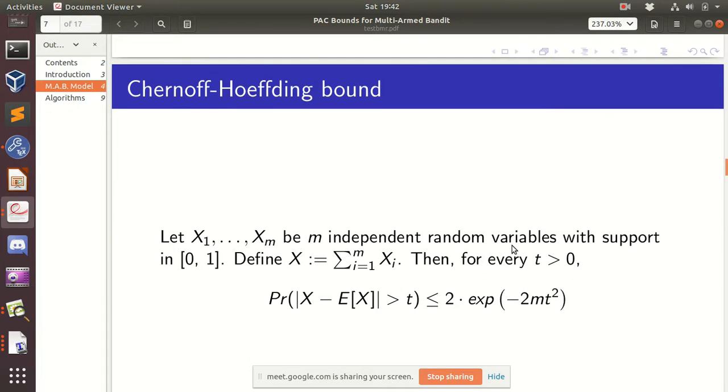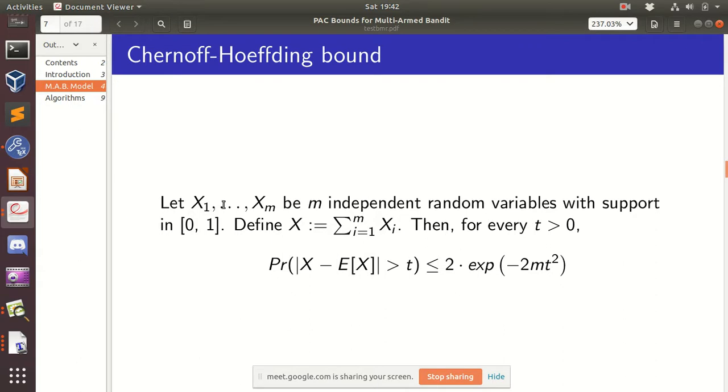So this is one standard inequality, and this is the main inequality which we'll be using. If we have m independent random variables x1 to xm, such that the values they output are between 0 and 1, then let x be the sum of these random variables.